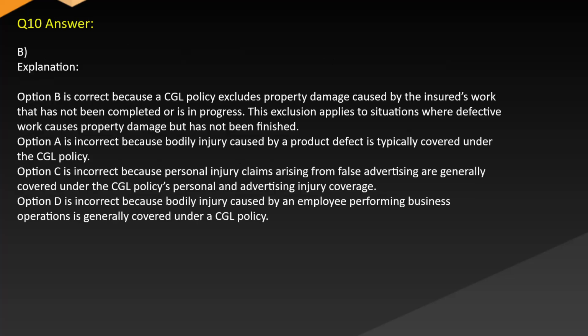Answer B. Explanation. Option B is correct because the CGL policy excludes property damage caused by the insured's work that has not been completed or is in progress. This exclusion applies to situations where defective work causes property damage but has not been finished.